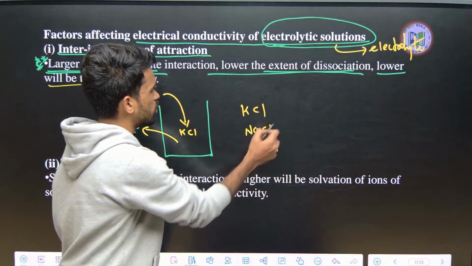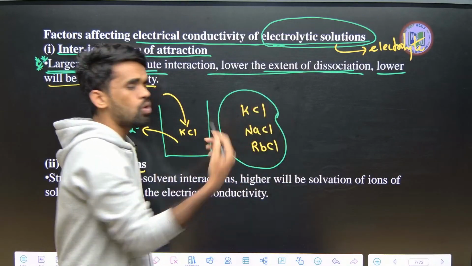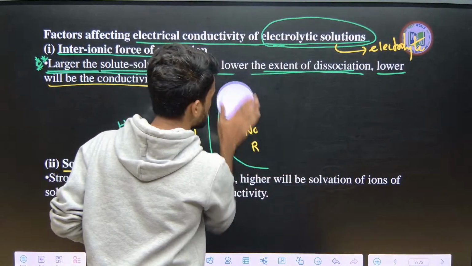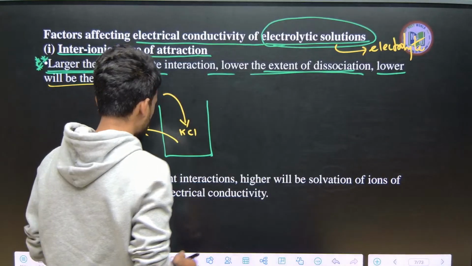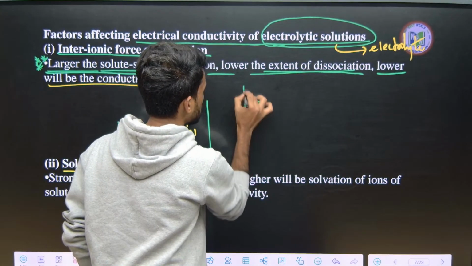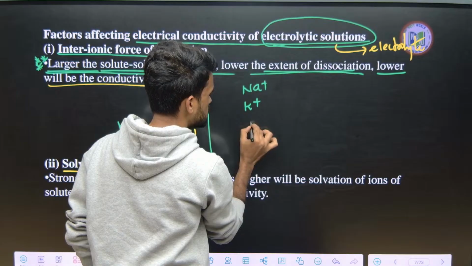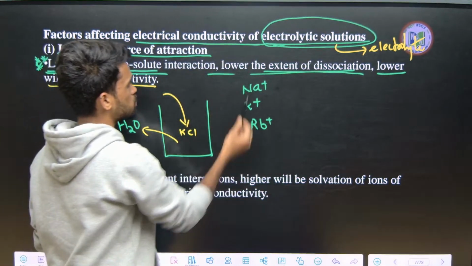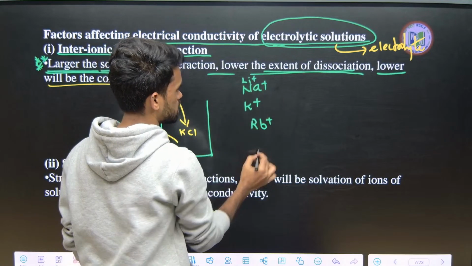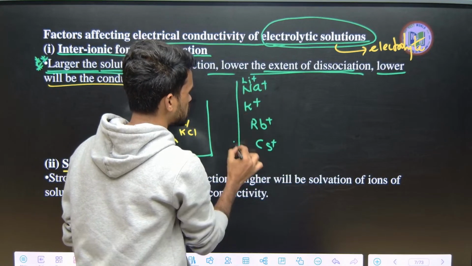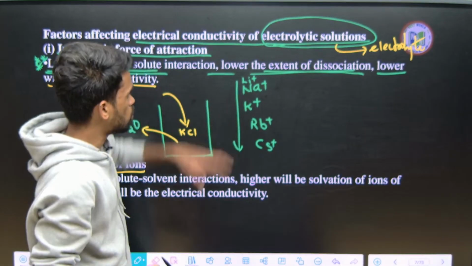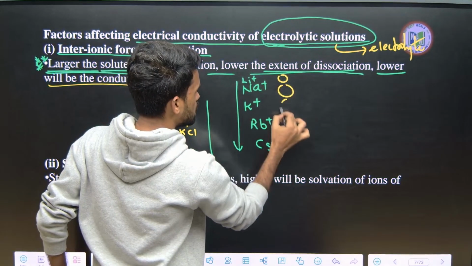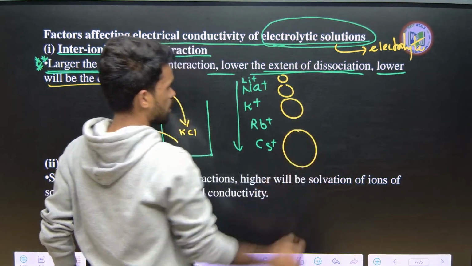In this case, which electrolyte will have more conductivity, they will ask. So how do you answer? To answer this kind of question, just look here. What are the cations I have taken? K+, Na+, and the next Rb+. All these ions belong to the same group, the first group elements. So down the group, what happens to the sizes? The first one is smaller, the next a little bigger, a little bigger again, and this one is the largest.